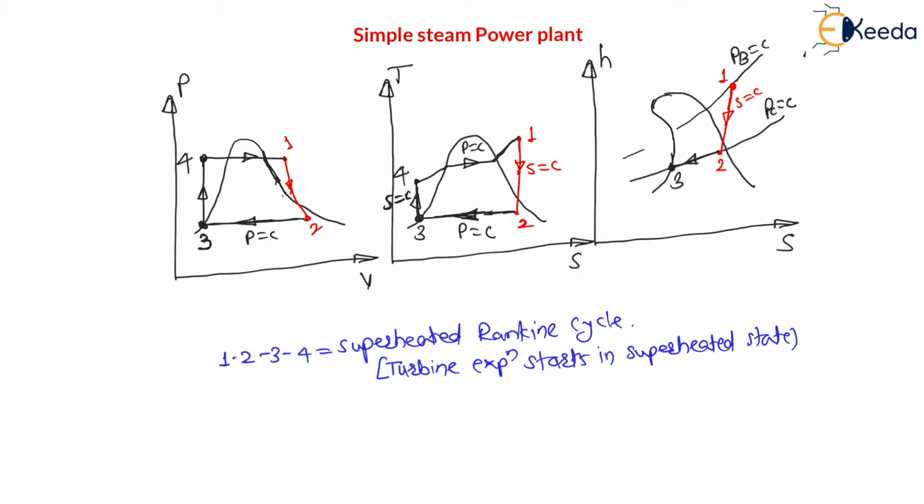Now here these are the constant pressure lines, right? Now 3 to 4, there will be a vertical line, right, like this. 3 to 4 there will be a vertical line, that is isentropic, entropy remains constant, but point 4 is in liquid state, right? And 4 to 1 is constant pressure heat supply in boiler. Therefore these are the constant pressure lines. 4 to 1 is constant pressure heat supply in boiler, and this cycle is called superheated Rankine cycle.